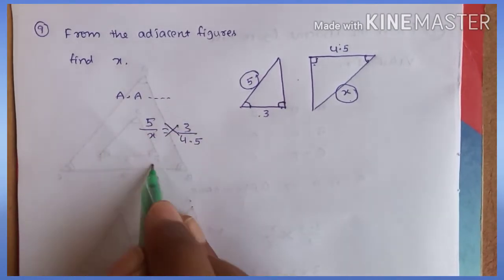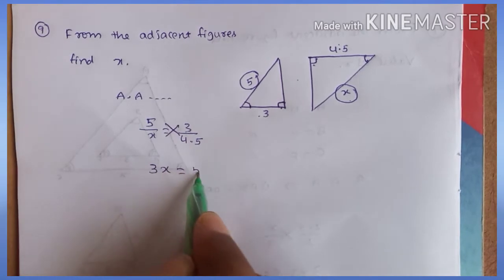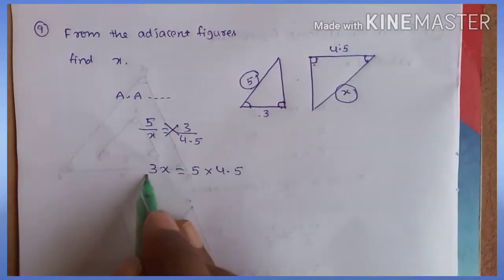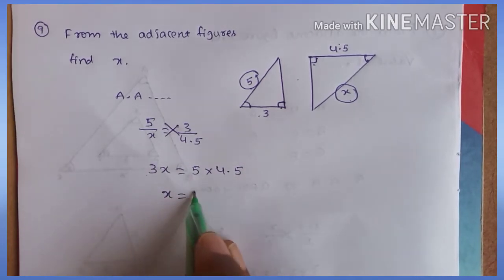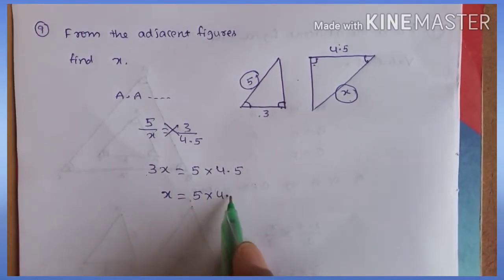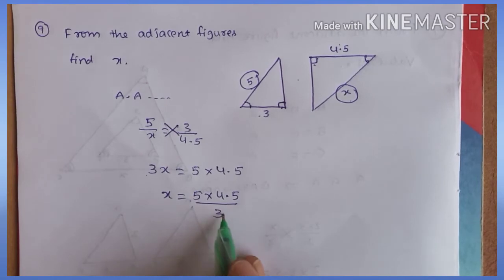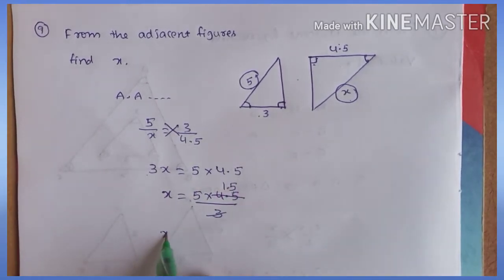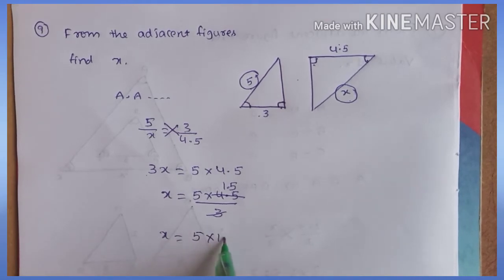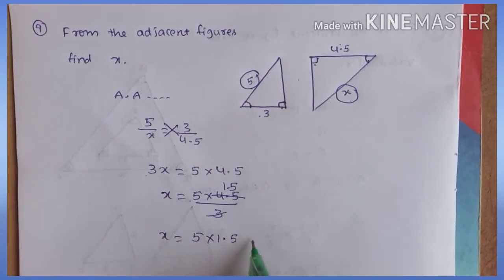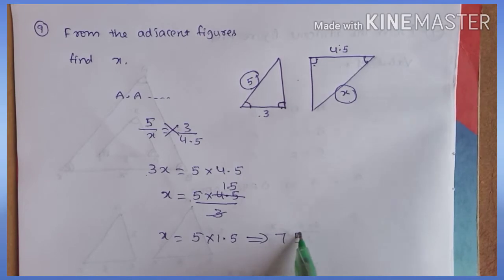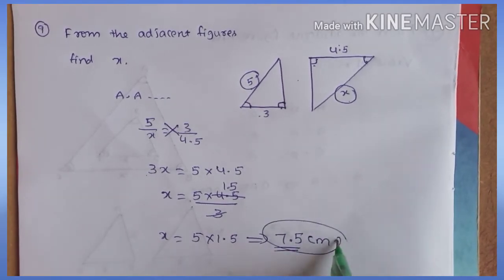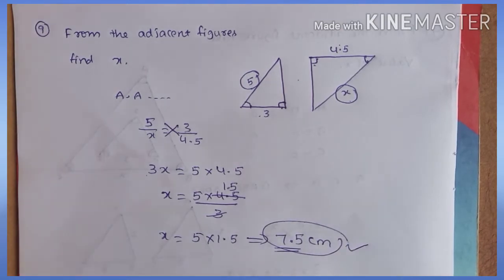Apply cross multiplication. 3 into x, 3x is equal to 5 into 4.5. Transpose 3, so value of x is equal to 5 into 4.5 by 3. 3 table, 3 15s are 45. Value of x is equal to 5 into 1.5. 15 5s are 75. One place after the point. So value of x is equal to 7.5 centimeters.